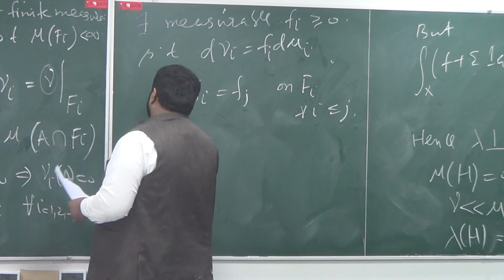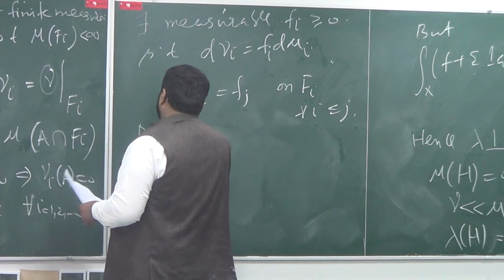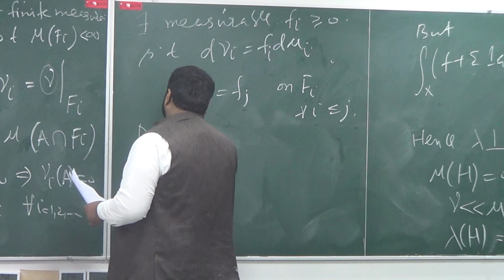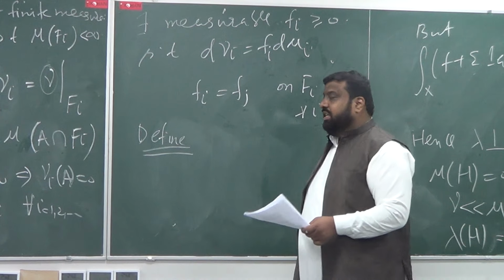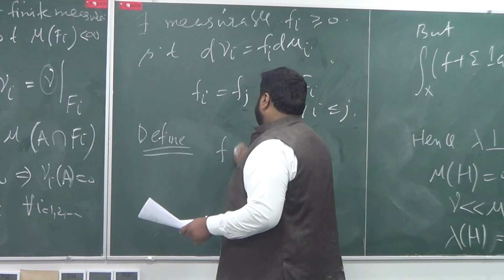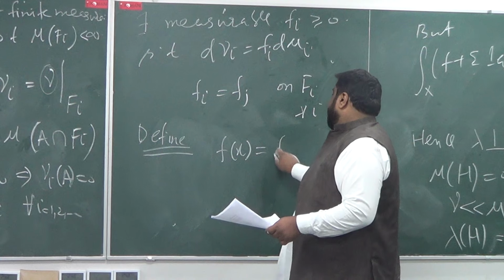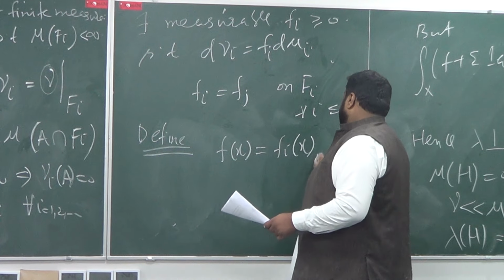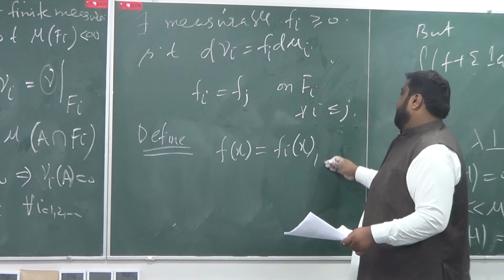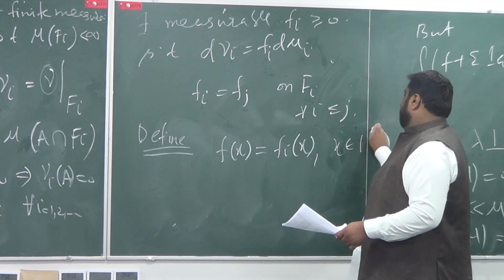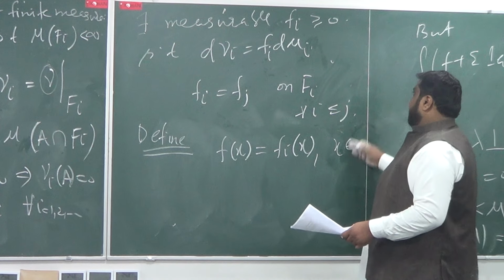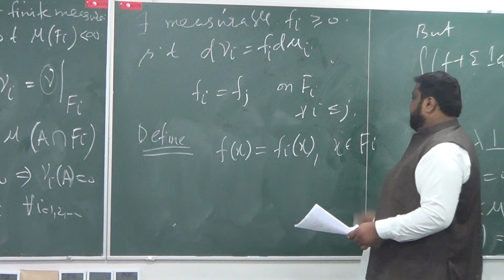Now, using these functions, define a function f. Define f of x as fi of x if x is in Fi.